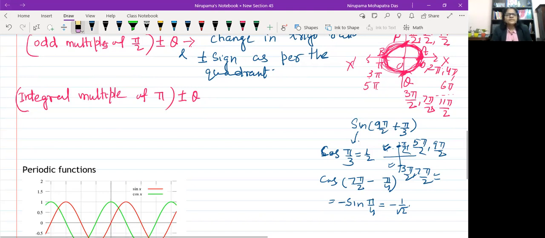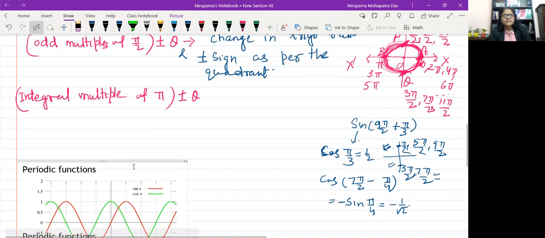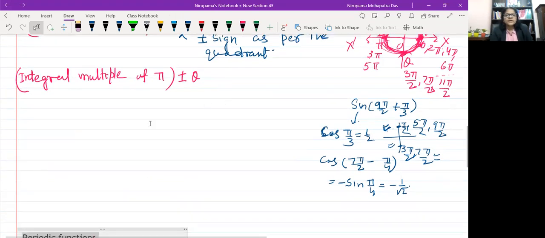Okay, so next we can go to the second one. The measurement of the angle may be huge, but it will be lying in one of the quadrants only. So as per the quadrant we can find an integral multiple of pi plus minus theta.